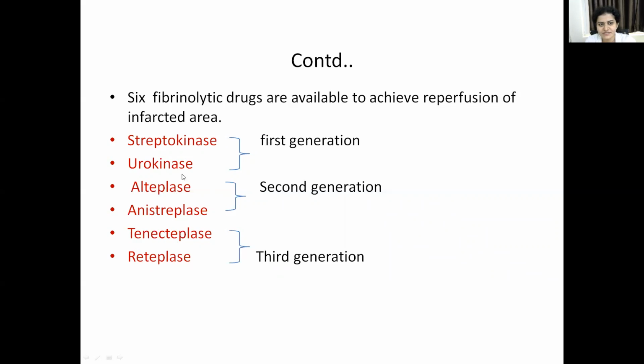So these are the 6 fibrinolytic drugs. First generation: streptokinase and urokinase. Second generation: alteplase and anistreplase. Third generation: tenecteplase and reteplase.